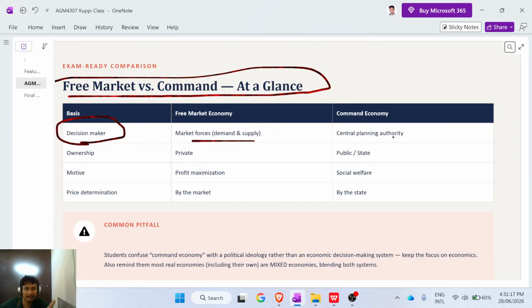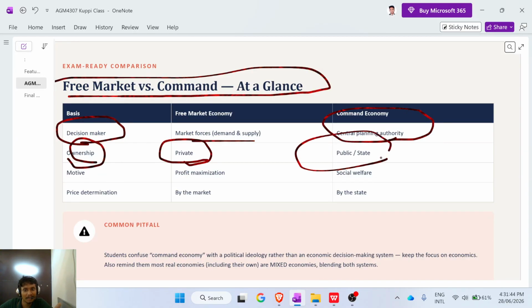But in a command economy, as we discussed earlier, the central planning authority or government will make decisions. Now consider ownership. In a free market economy, private individuals and private businesses have ownership. In a command economy, the government owns all property.